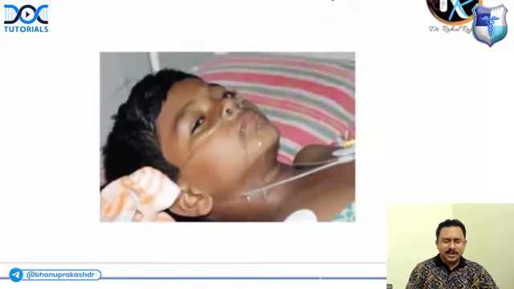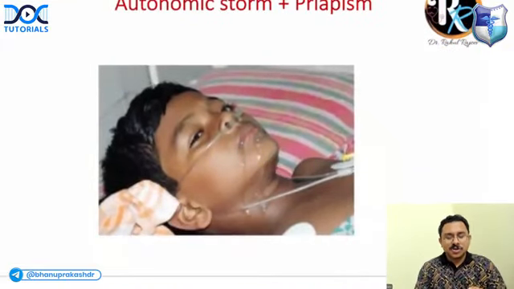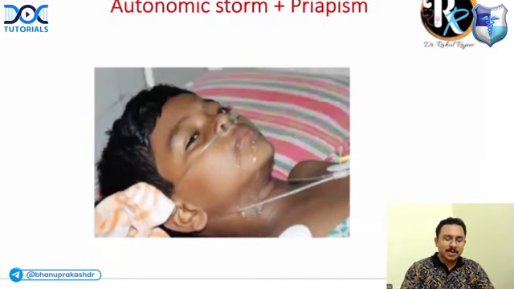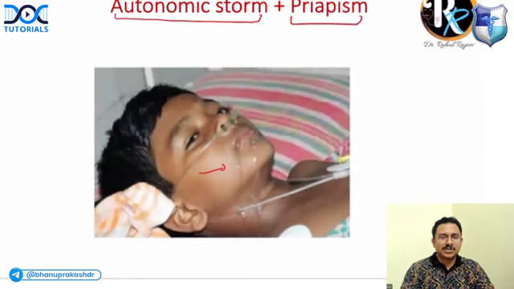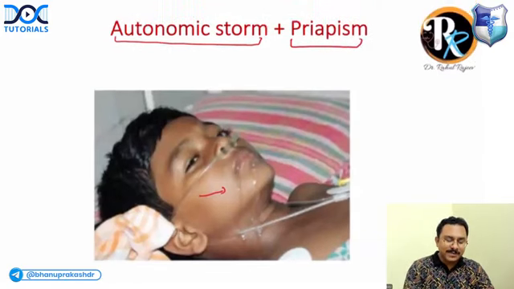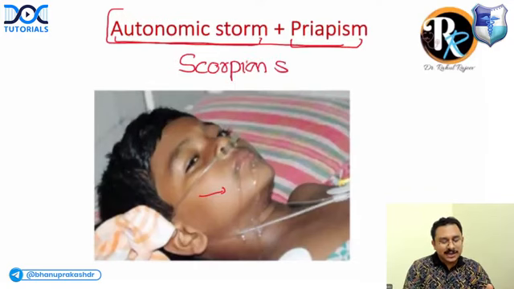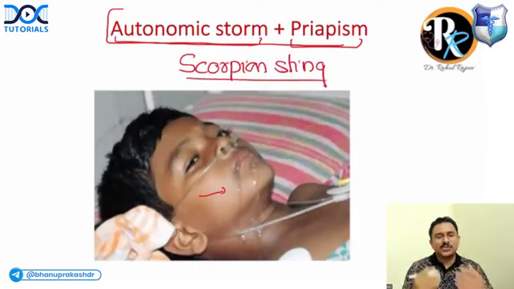If a patient is having a severe autonomic storm with priapism, what is the diagnosis? So there is a severe autonomic storm, that is excessive salivation, and there is a painful penile erection. What is the diagnosis? Anyone can tell me? Scorpion sting. Again, a PYQ, they have asked the clinical scenario of a patient with so much watery discharge from the mouth with priapism.